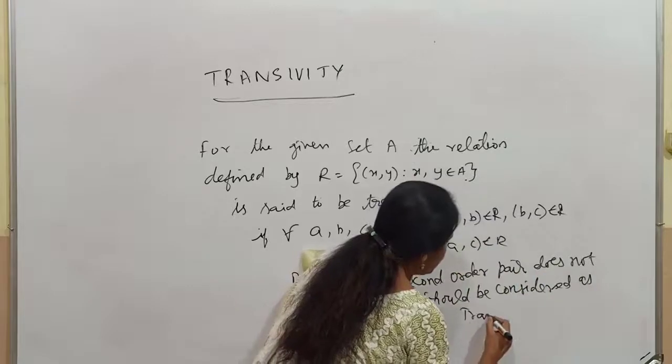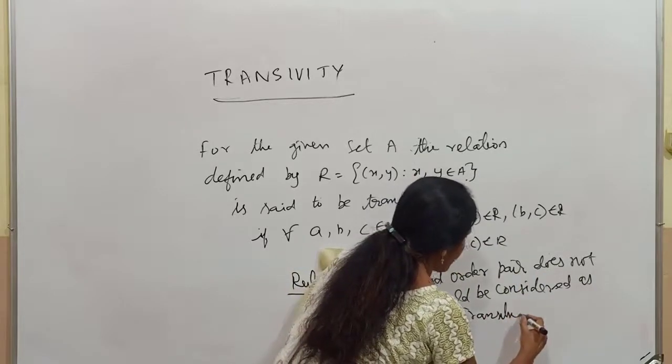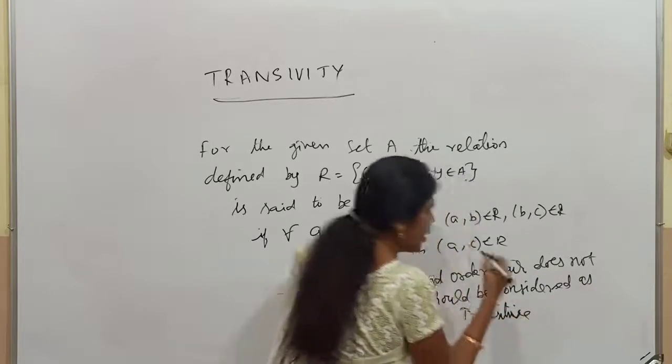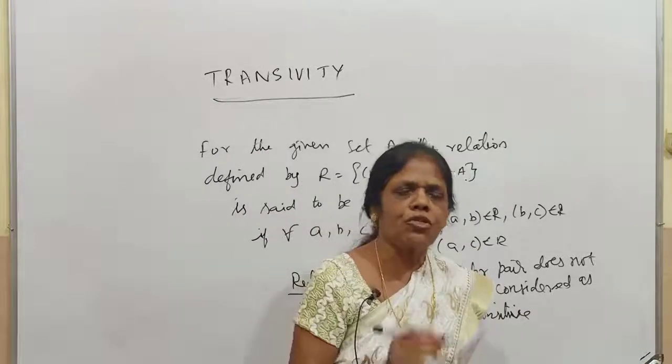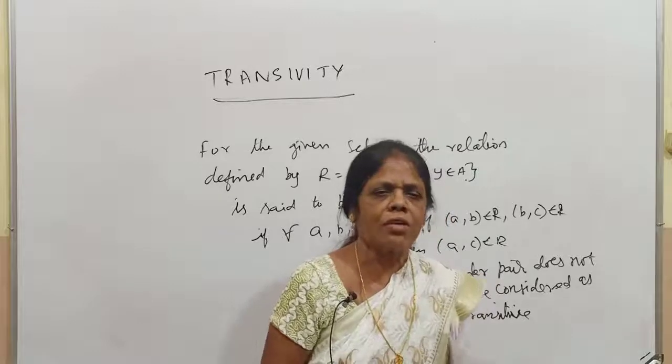So you should take this as transitive. I gave you many examples, many a time I said that if the second order pair does not exist, it should be transitive. Like that only they have defined the rule.